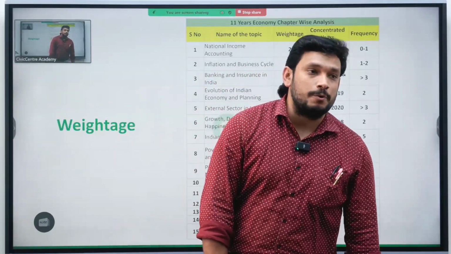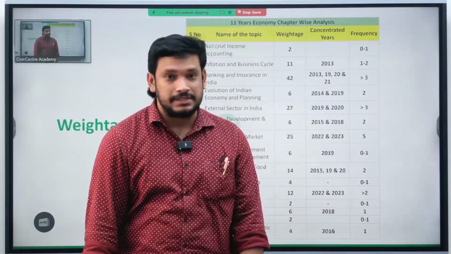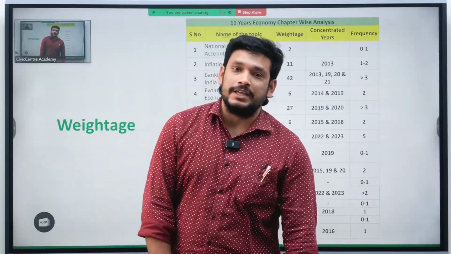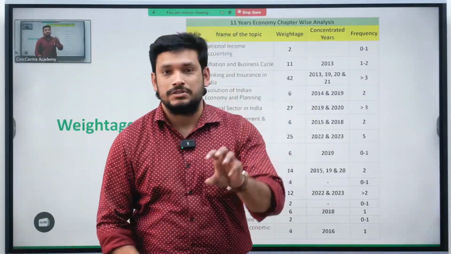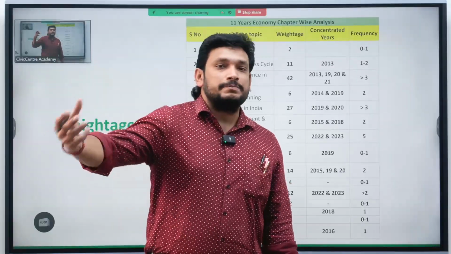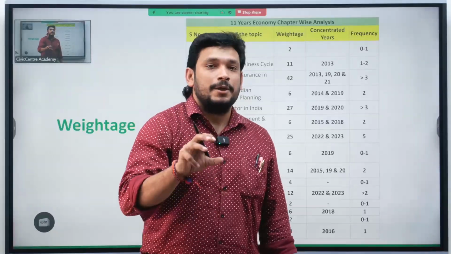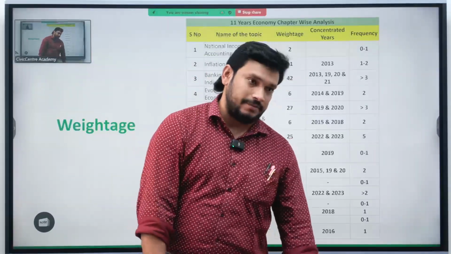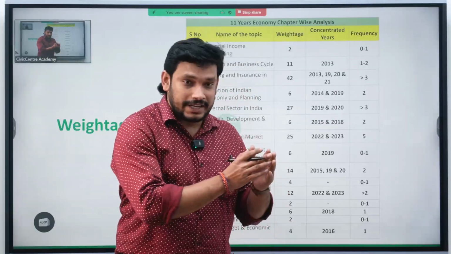The insurance sector was opened to 100% FDI from 74%. 100% FDI is open to the insurance sector, which makes the insurance sector also in the news. So foreign investment is getting more in the insurance sector. That makes the insurance topic important again for 2025.